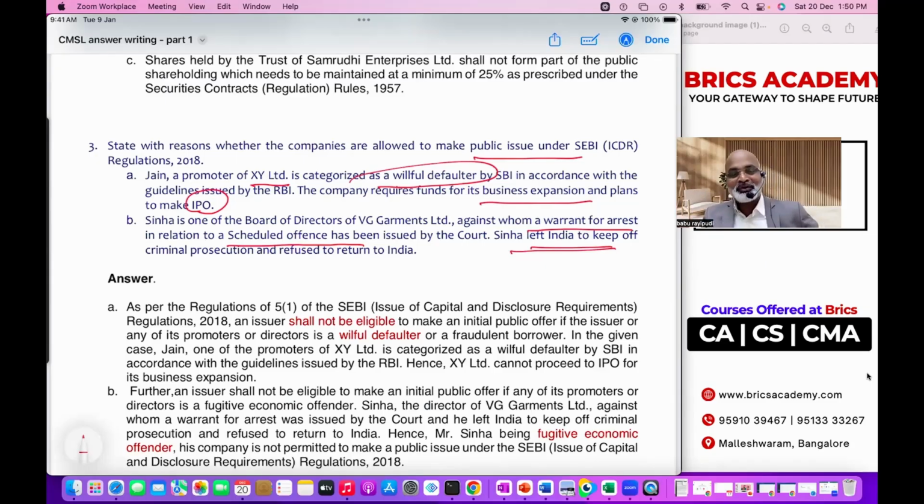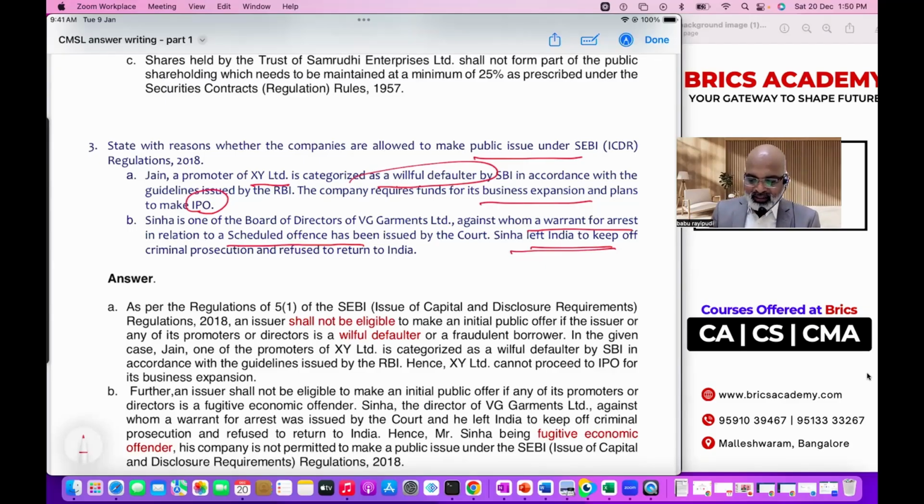Companies having such promoters or directors declared as willful defaulters or fugitive economic offenders cannot go for an IPO. Understood? So I'm telling you, instead of trying to attempt the entire 100-mark paper, first answer properly the questions which you know 100% perfectly. Once you answer 4 or 5 questions, your speed will definitely increase. This is what you have to remember.